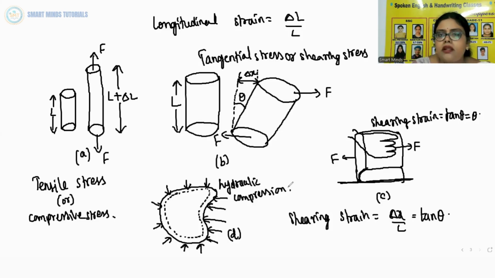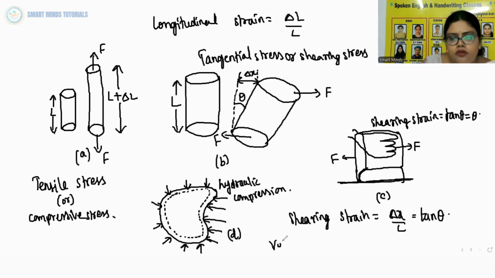The internal restoring force per unit area in this case is called hydraulic stress, and its magnitude is equal to the hydraulic pressure, that is, applied force per unit area. The strain produced by hydraulic pressure is called volume strain, and it is defined as the ratio of change in volume to the original volume.